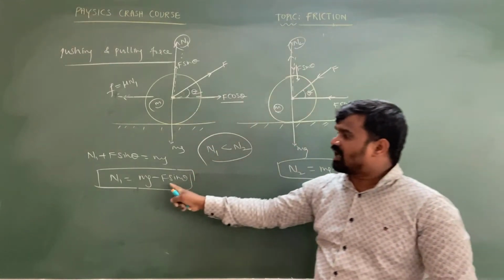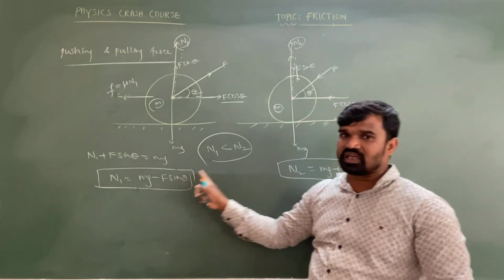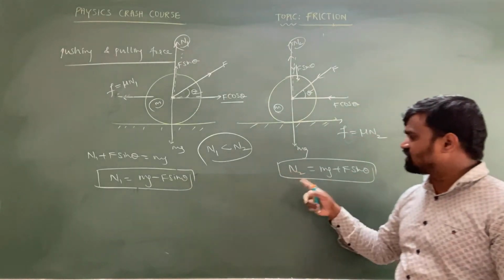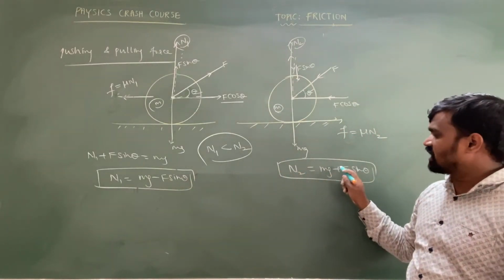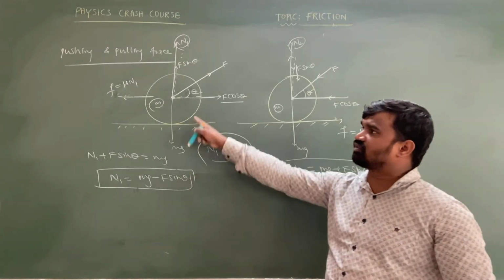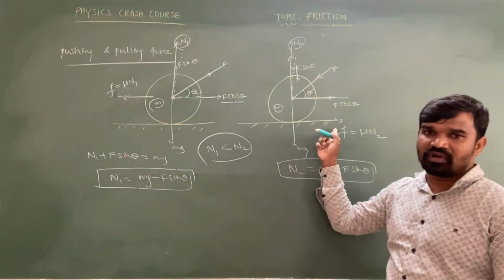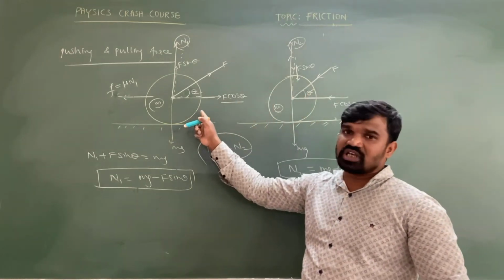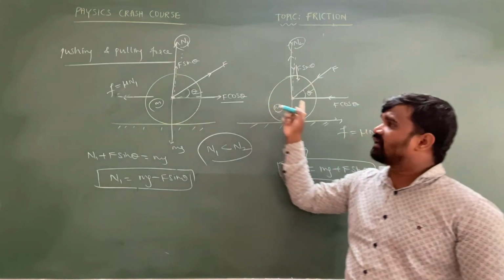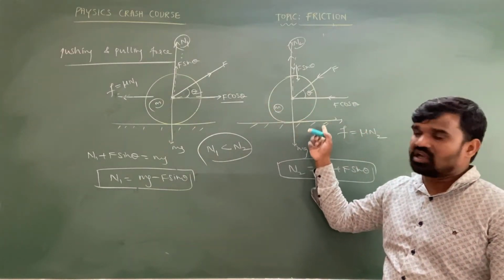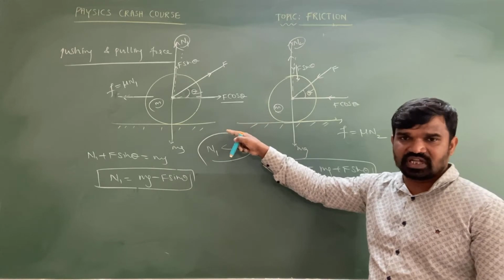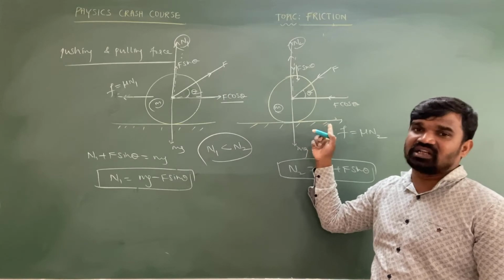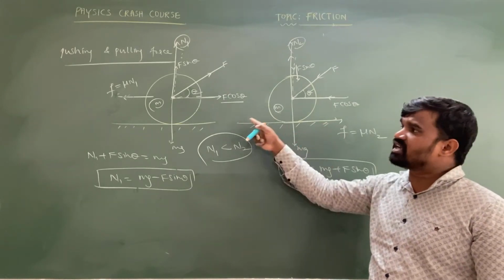Remember one point: the normal force in the case of pulling is mg minus f sin theta. The normal force in the case of pushing is mg plus f sin theta. The value mg minus f sin theta is less than mg plus f sin theta, as the normal force in pulling is smaller than the normal force in pushing. So you can confirm that the frictional force produced in pulling is less than the frictional force produced in pushing. The less the frictional force, the less applied force is enough to change the position. The more the frictional force, the more applied force is required to accelerate this roller, such that pulling is easier than pushing.